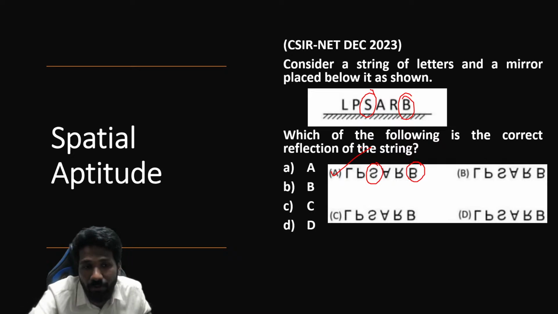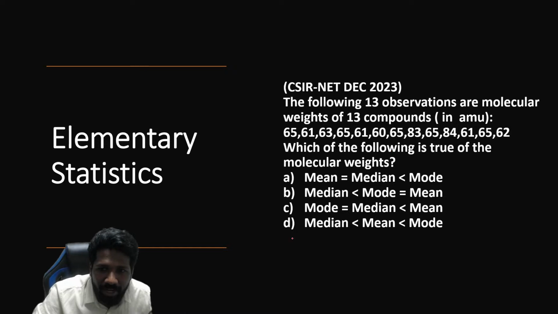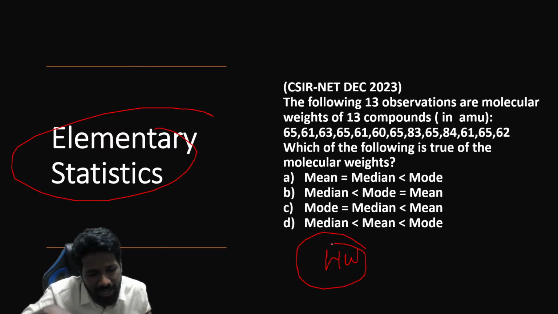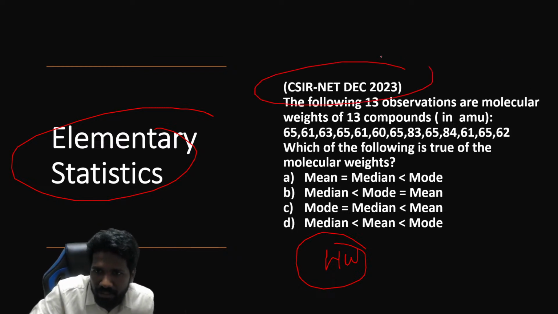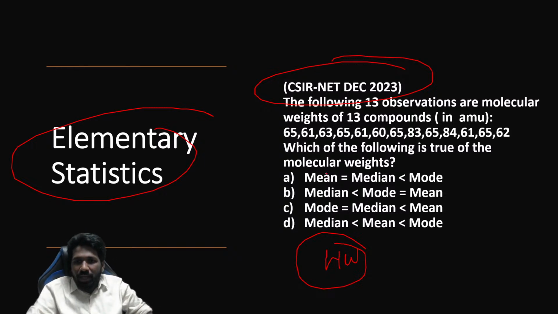Due to lack of time, I want to go to the next type of question. Next type is elementary statistics. I am not explaining this. Try this as homework and mention the answer. Topic mention करके answer mention करिए. I will check whether your answer is correct also. Or check out my playlist of December 2023. There I have explained this question also in detail. Mean, median, mode related question. Important है. Go through it. Go through that paper analysis lecture. There I have explained this.